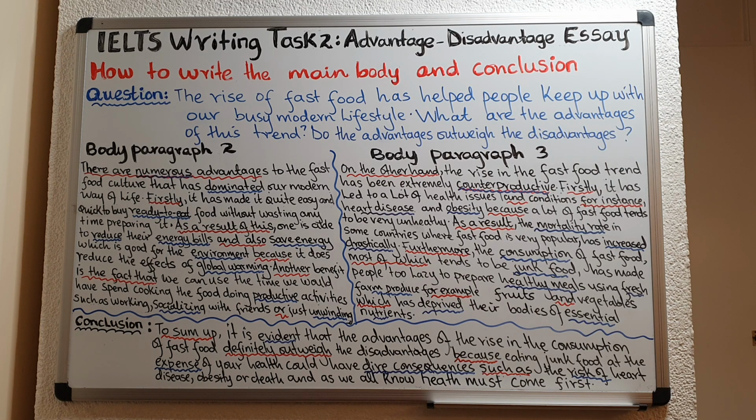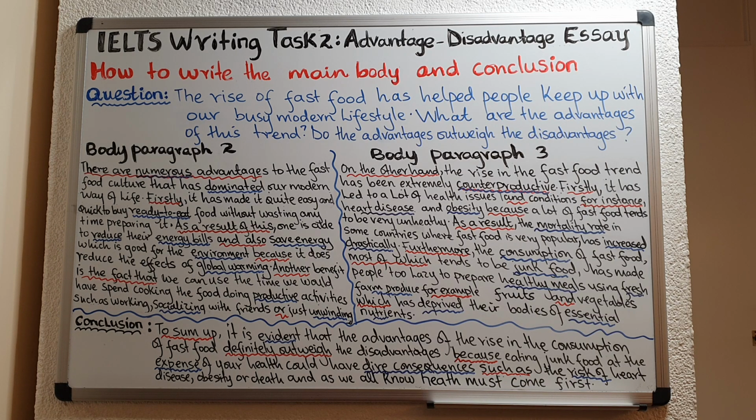When it comes to your conclusion, the first thing that you do, introduce that with a linking word that shows that you're concluding. You could use to sum up, you could use to conclude, or you could use in conclusion. Once you have done that for this essay, the next thing you want to do is answer the last part of the question. State very clearly which one outweighs. Which one? Is it the advantages or the disadvantages? And then once you have done that, give a reason for that. Introduce that reason using a linking word such as because.